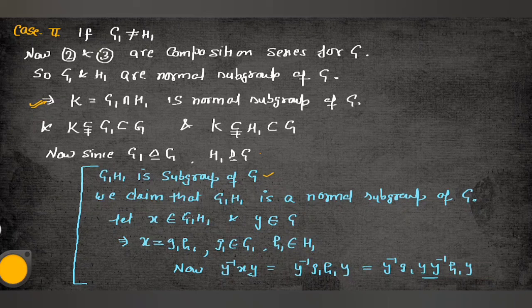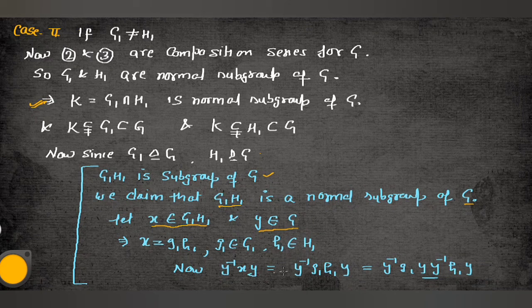So let's see guys, first of all, the first thing we have to prove is that G1H1 is a normal subgroup of G. So here I will take one element from G1H1, that is x, and one element from G, that is y. So we will prove at the end y inverse x y. And how we can prove it, let's see. So guys, if x belongs to G1H1, then x looks like g1 times h1, where g1 belongs to G1 and h1 belongs to H1. So x looks like the multiplication of two elements, okay, and y will be from G. So here you can write y inverse x y, which we have to prove in order to make our normal subgroup.